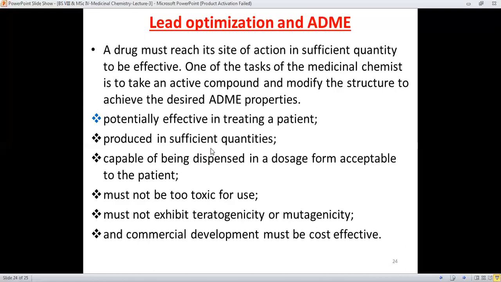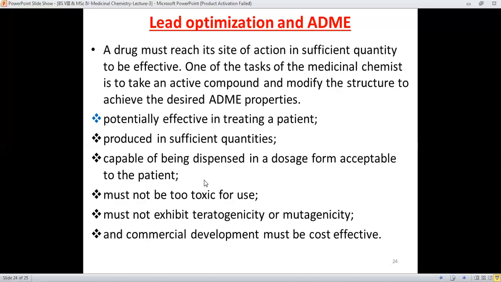It must be available through a large area, in many cities and many countries, and capable of being dispensed in a dosage form acceptable to the patient. It must not be too toxic for human beings, and it must not exhibit teratogenicity, which results in infant diseases.